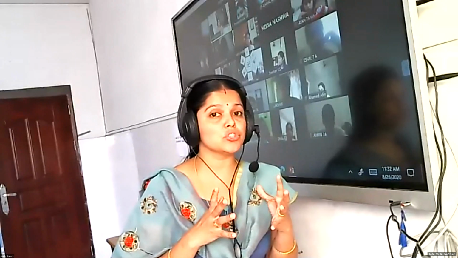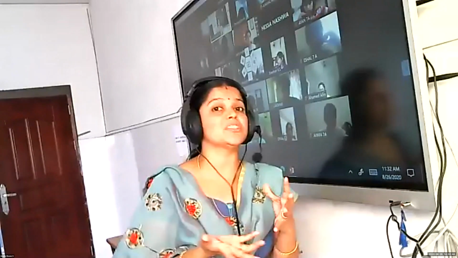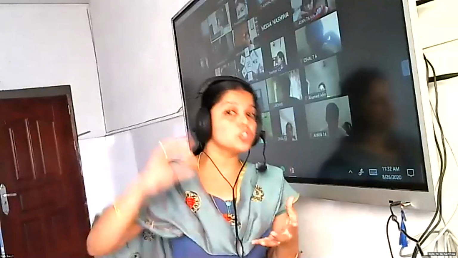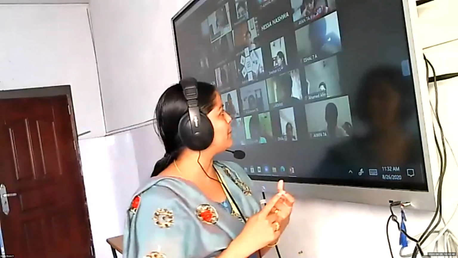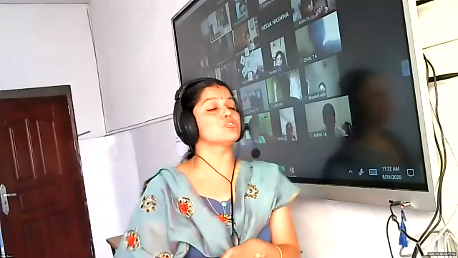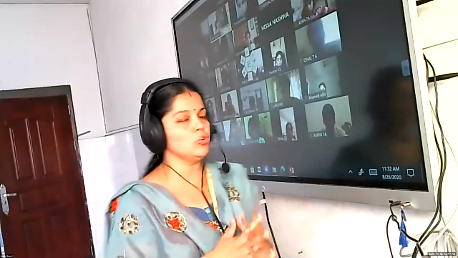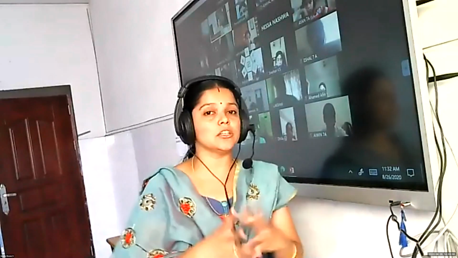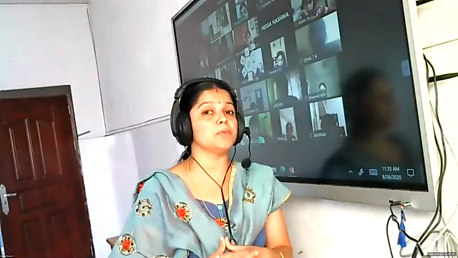Apart from this usage, we are also using simple present tense and present continuous to show a future action, right? To form simple future, we'll be using simple present forms and also present continuous forms, apart from will or shall. So these are the new ideas that we discussed in the previous class.